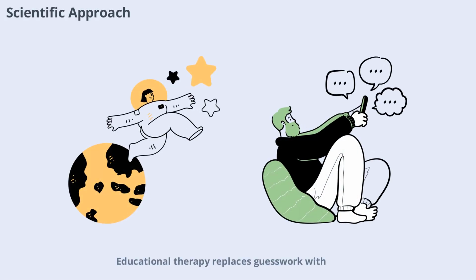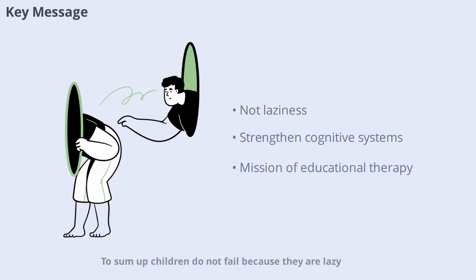Educational therapy replaces guesswork with a scientific understanding of learning. By studying how the brain develops and functions, therapists can design interventions that truly help children. This approach leads to better outcomes and more meaningful progress for students who struggle. To sum up: children do not fail because they are lazy. They struggle because certain cognitive systems are not yet strong enough to support learning.